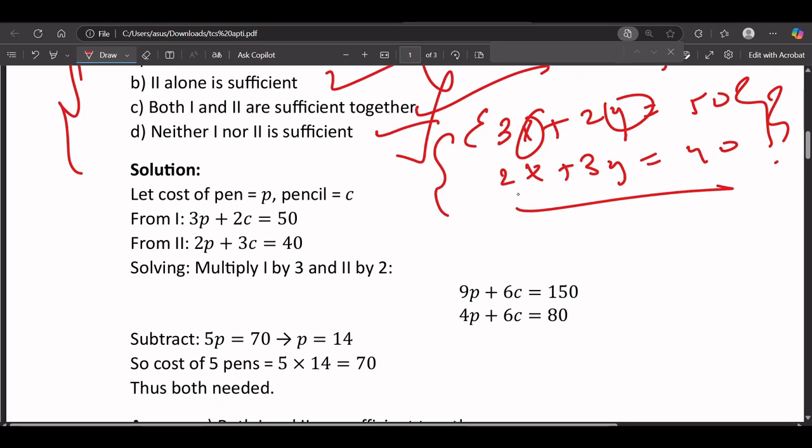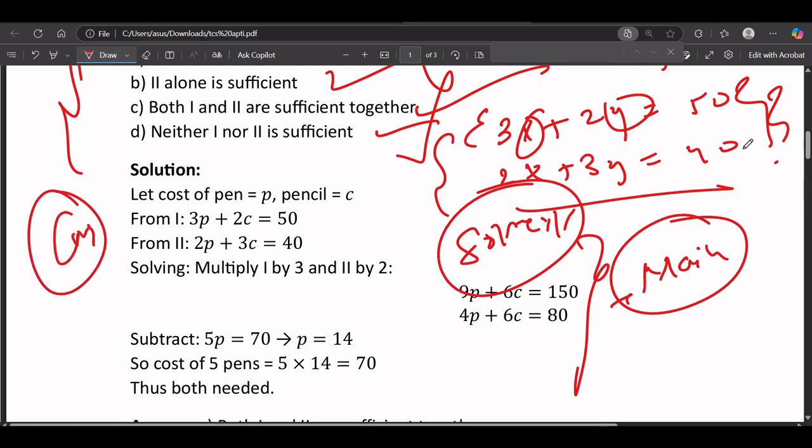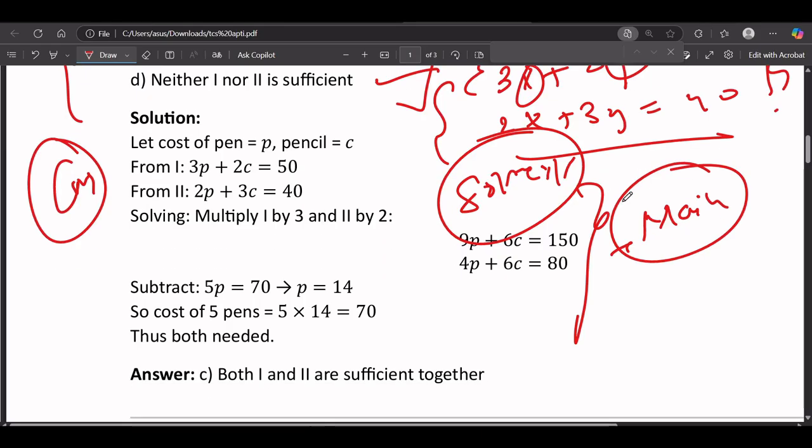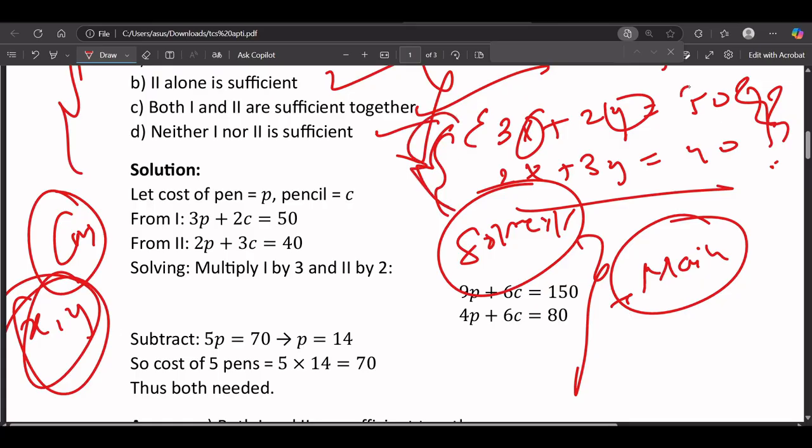Okay, but now comes the main part. The main part is, do we really need to solve it? Do we really need to solve it? Because it will consume our time to actually find out the value, correct? If we solve it, we actually need some time, but we already know there are total two variables, which are x and y, and there are total two equations, correct? So definitely we can find the value of x and y, but we don't need to solve it. Why we don't need to solve it? Because it will consume time.